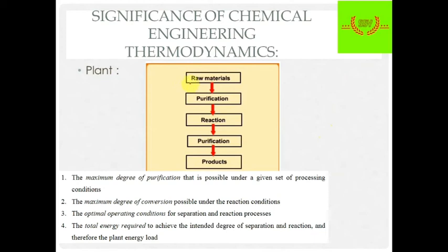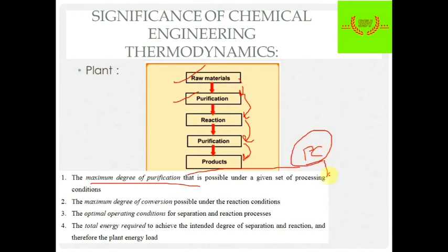This is to show how thermodynamics plays a role in chemical industries. So we have raw material, we do purification, we do reaction, we again do purification, and we produce a product. Now you may ask, where is thermodynamics? In every case we require a maximum degree of purification under process conditions. These process conditions are what we are going to study in thermodynamics.